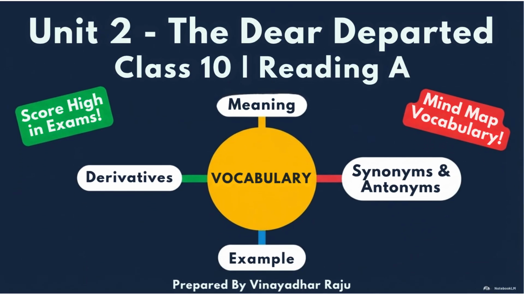Welcome students. Today, we are going to learn important vocabulary from Unit 2 The Dear Departed, Class 10, Reading A. This lesson is presented through a mind map to help you easily understand meanings, synonyms, antonyms, derivatives, and usage. This method will help you score high in exams and improve your language skills. Let's begin our vocabulary learning journey.